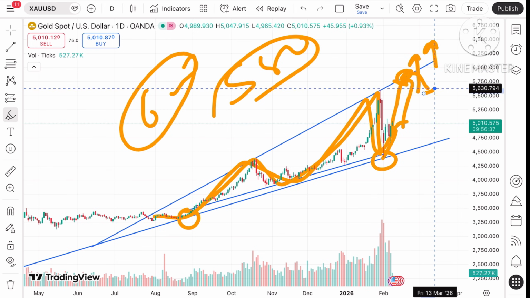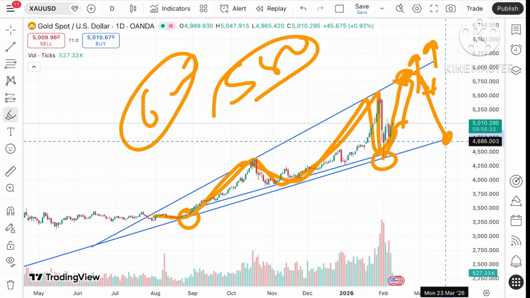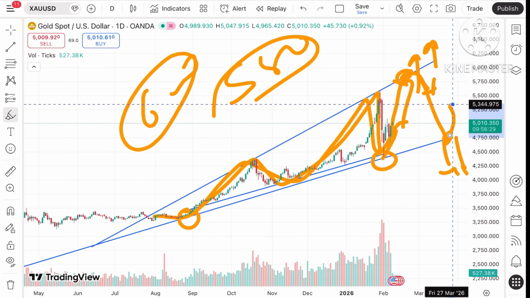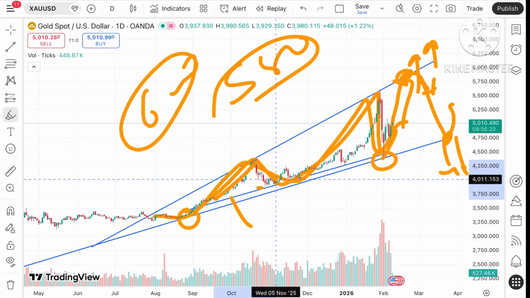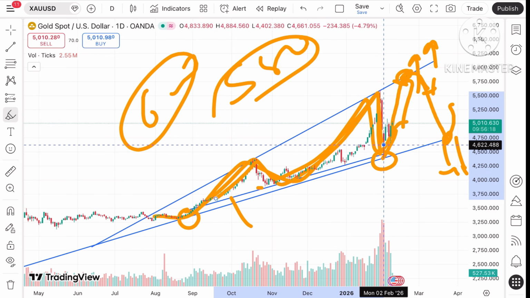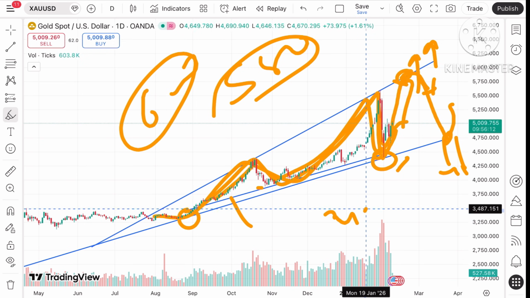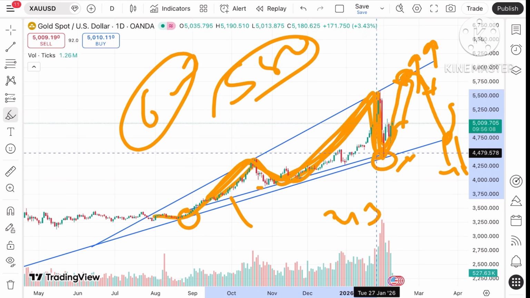But if it bounces back again to this level, then it can come again towards this particular level. If it falls from this level, then we can see a further fall, or it can bounce back again. This is what we can see looking at this bigger straight line. But if you look at this smaller line, the trend moved in this particular way, but it broke at this level, a level from where it made a low of around $4392, and then started sustaining above this level.